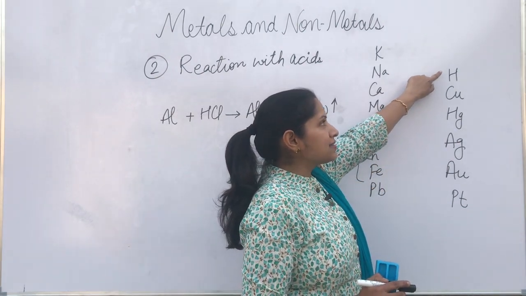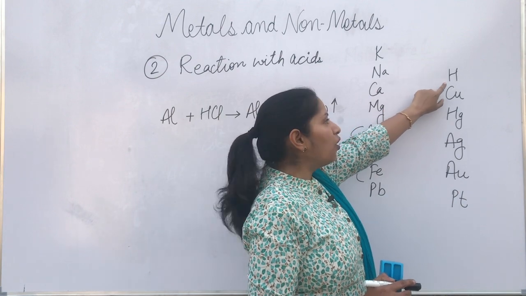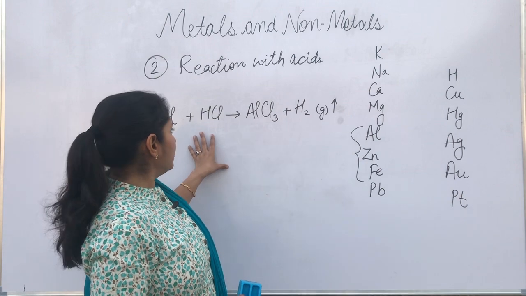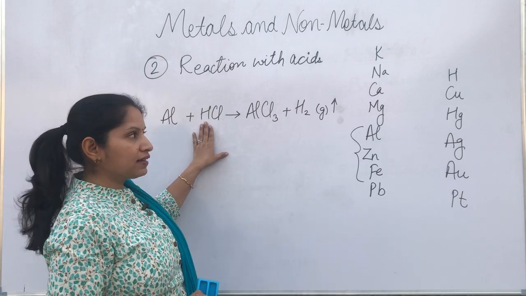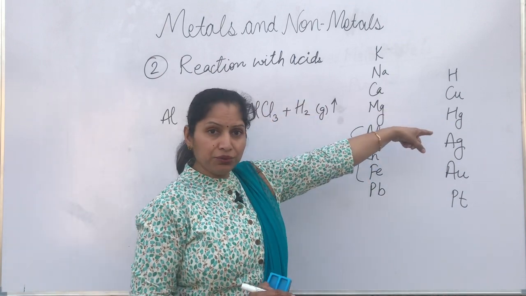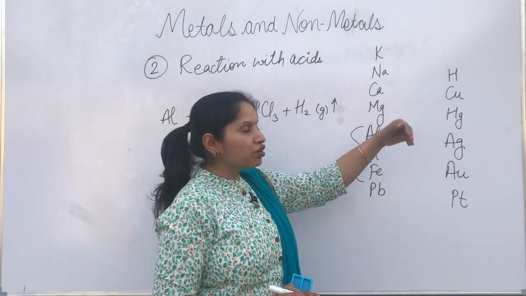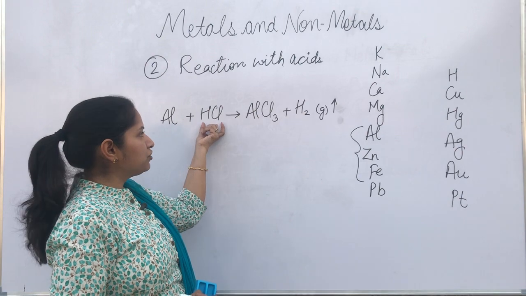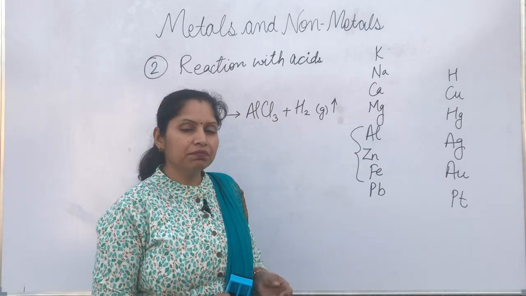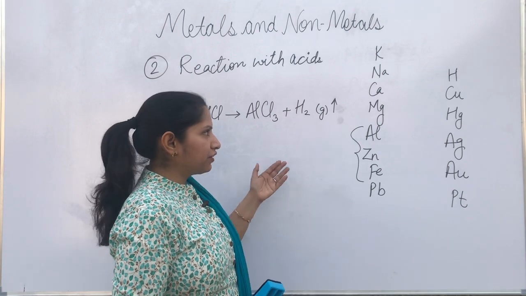Copper being less reactive than hydrogen, how can it displace hydrogen? Here we have seen that aluminium is displacing hydrogen because aluminium is more reactive than hydrogen according to the reactivity series. So it will just remove hydrogen from acid and take its place. But copper cannot react with acid because it is less reactive than hydrogen.